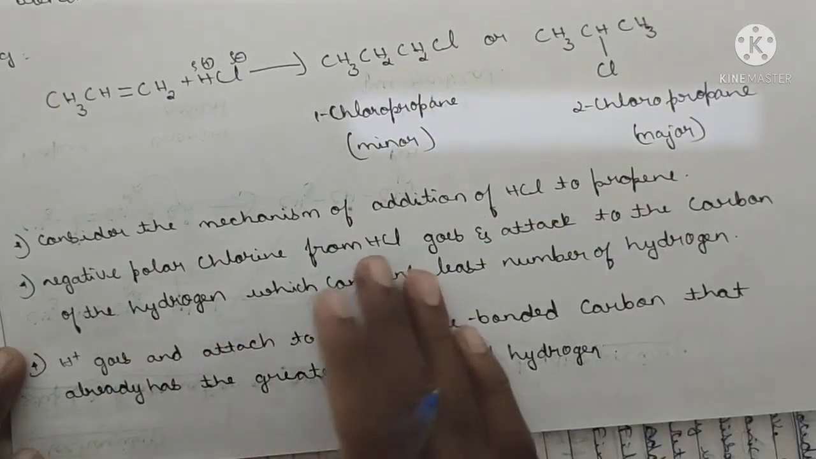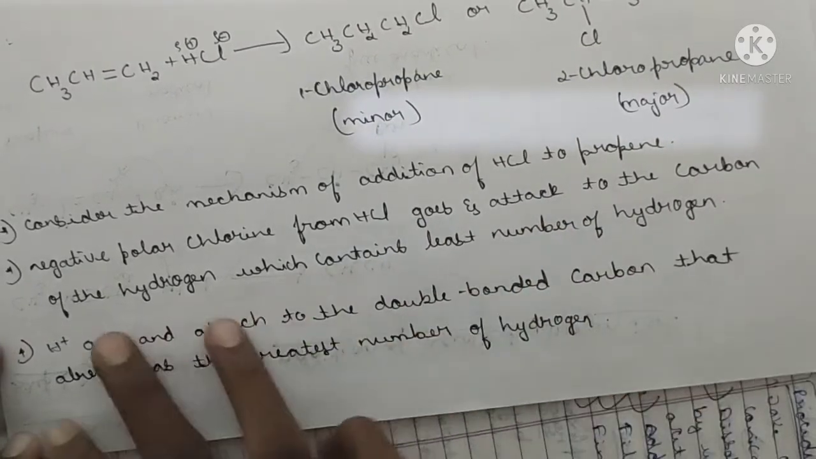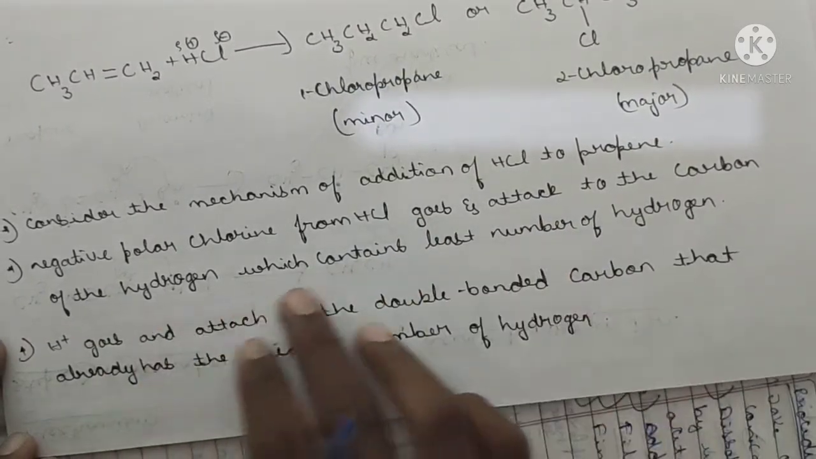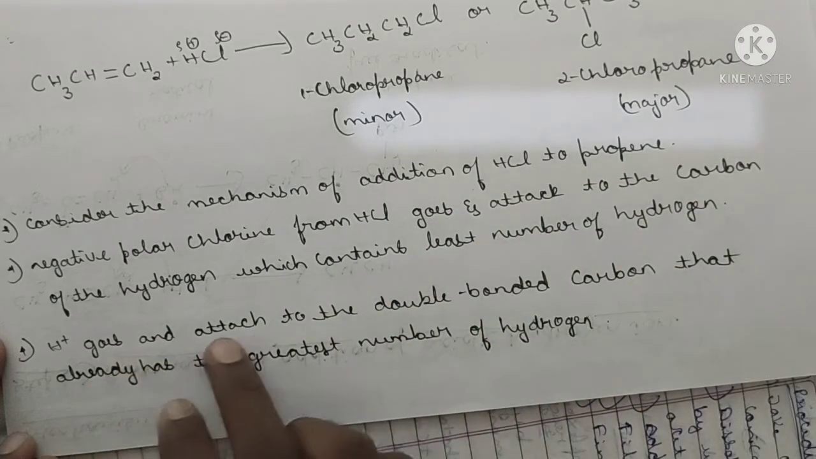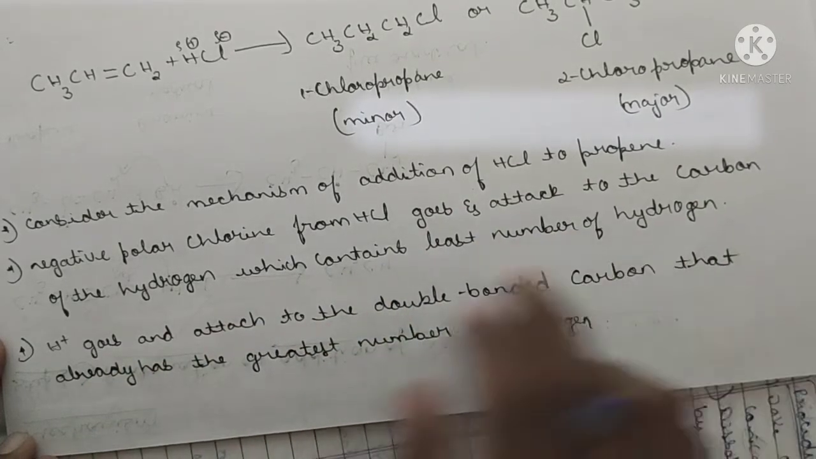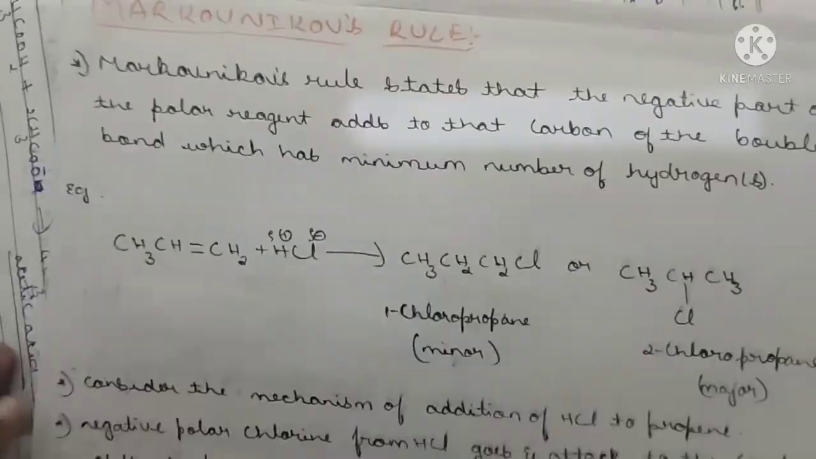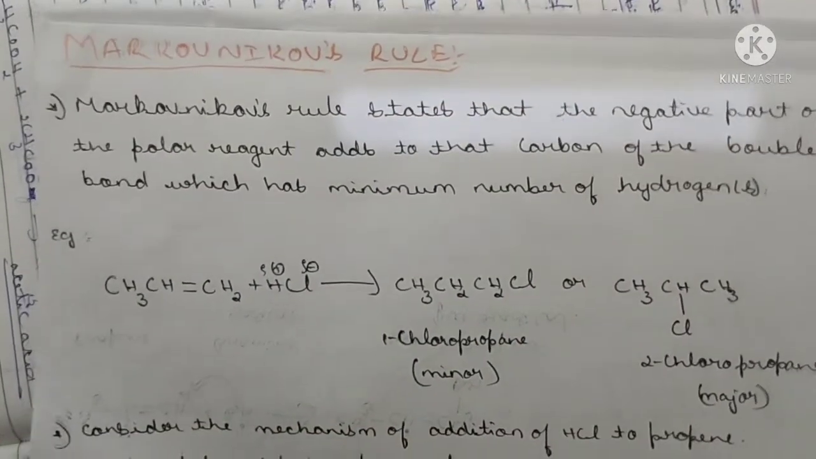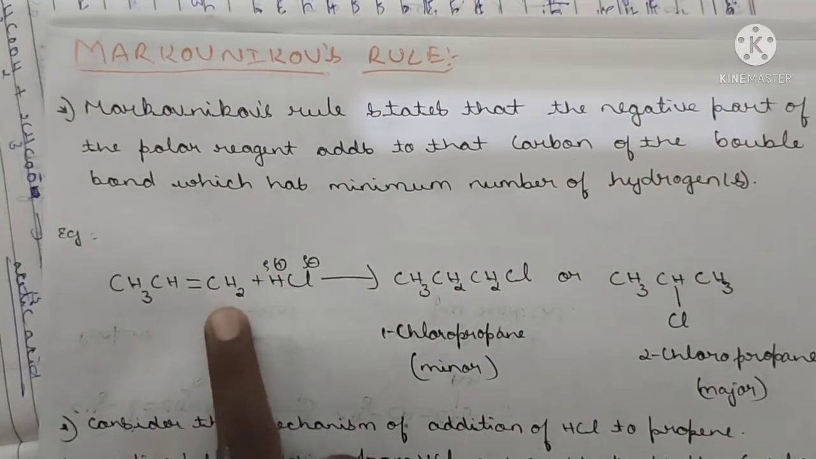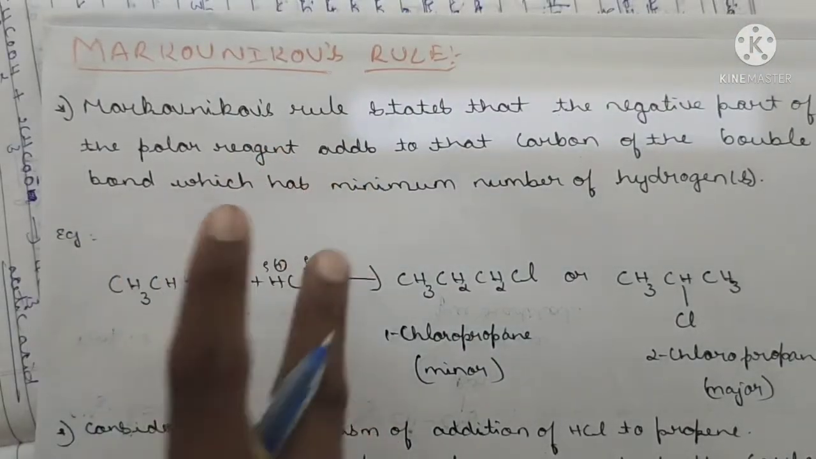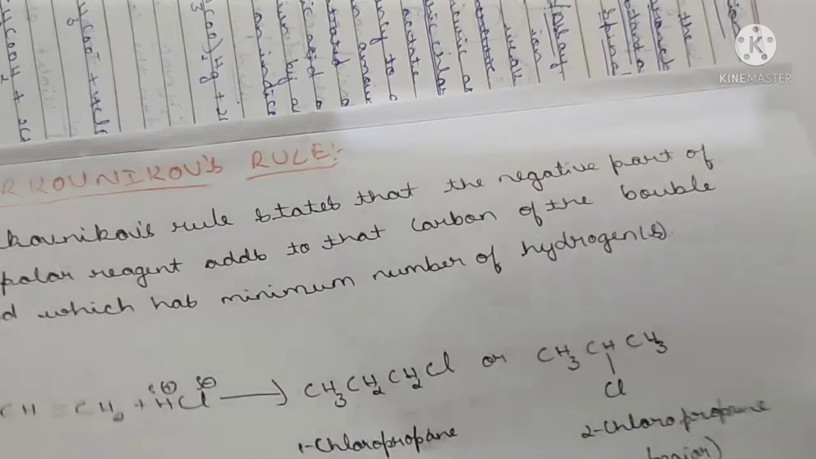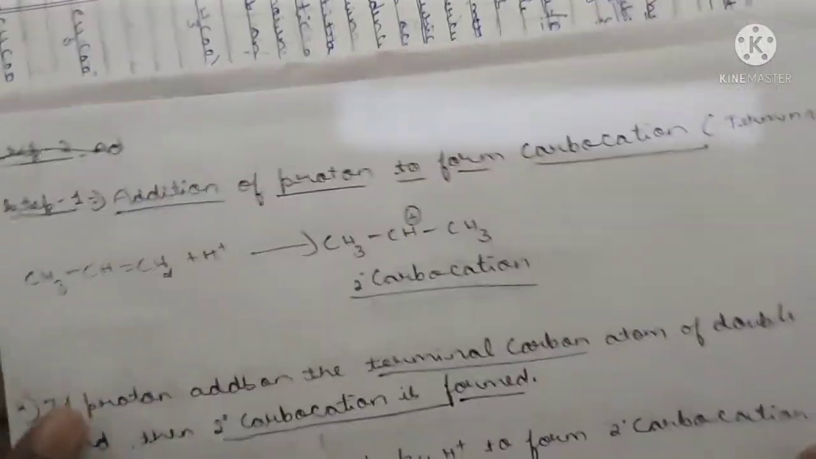The negative chlorine from HCl goes and attaches to that carbon of the double bond which contains the least number of hydrogen. I already explained. H plus goes and attaches to the double bonded carbon atom that already has the greatest number of hydrogen. Same as what I have told. This is the simple definition, or simple words, to explain Markovnikov's rule. Next, let's discuss the mechanism.